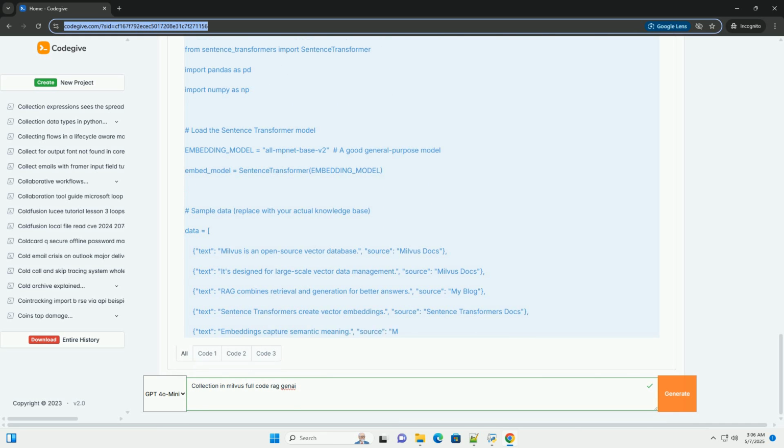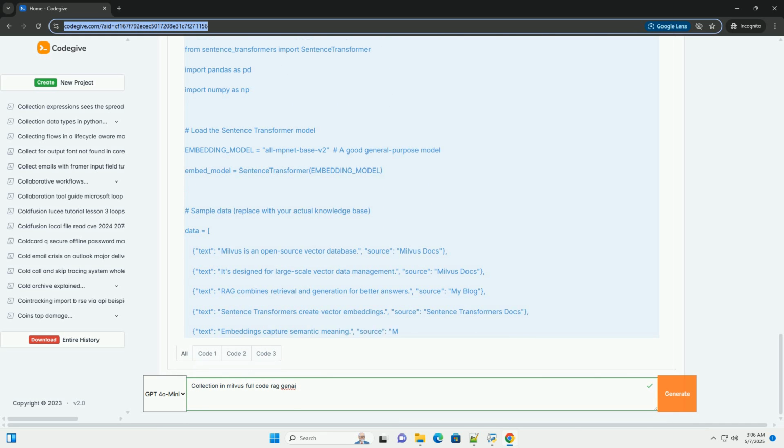Step-by-step tutorial, building a RAG system with Milvus collections. 1. Connect to Milvus. 2. Define the collection schema. The schema defines the structure of your collection. We'll need fields to store: ID, a primary key to uniquely identify each entry. Embedding, the vector embedding of the text. Text, the original text snippet. Source, optional, a field to store the source document or origin of the text.